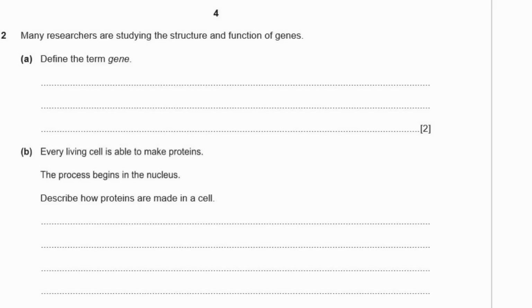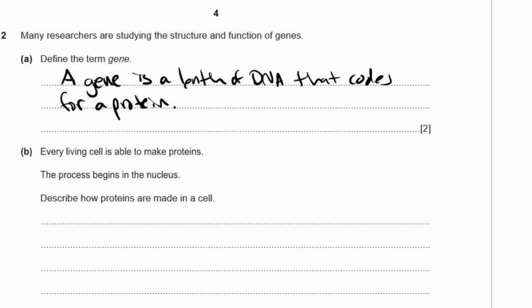Question 2. Many researchers are studying the structure and function of genes. A. Define the term gene. This is one of the definitions you really need to know. So a gene is a length of DNA that codes for a protein. 2 marks there. One saying it's a length of DNA. It's not a strand of DNA, because a strand of DNA, you can be talking about a chromosome, the whole thing. And the other mark is saying it codes for a protein. It doesn't just create a hereditary trait. The hereditary trait is caused by a protein. Genes code for proteins. That's why the traits occur.